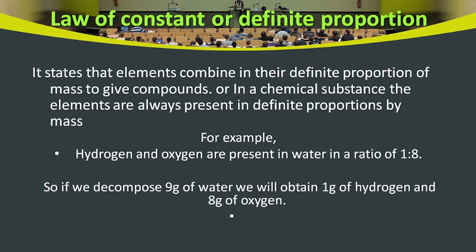2 is to 16. Now mathematically we have to simplify this ratio. 2 ones are 2 and 2 8s are 16. So 1:8 is the ratio. So we can say that hydrogen and oxygen combine in a ratio of 1:8 by mass to form water. Or in other words, if we decompose 9 grams of water, we will obtain 1 gram of hydrogen and 8 grams of oxygen.